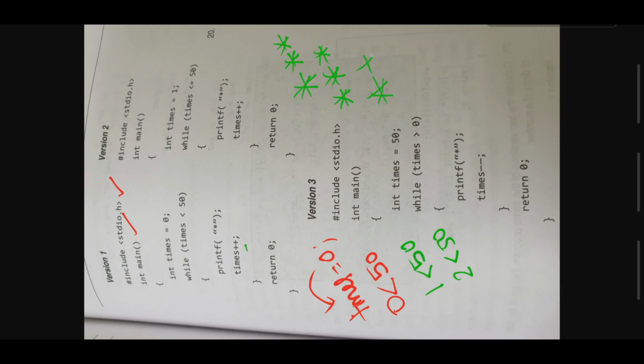So how many stars are printed in total? 0 to 49, so 50 stars will be printed for this example. Once you have checked this with the decoder or Turbo C++ editor, if you have any questions, comment in the box. And let us talk about example 2.